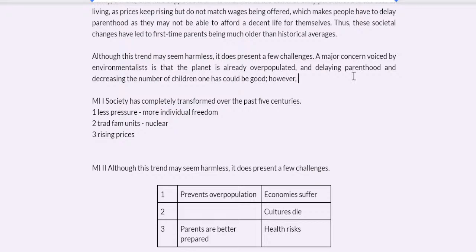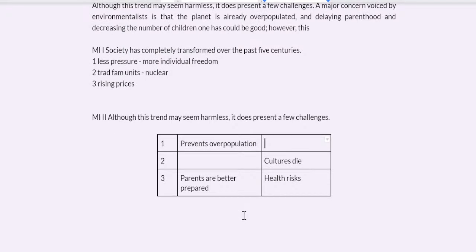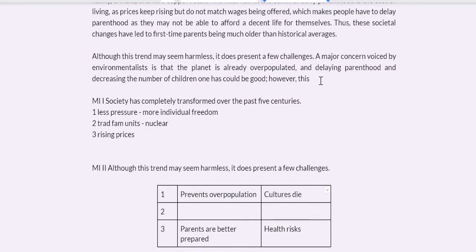However, this is a double-edged sword, right? Because at the cost of saving the planet, lots of cultures die out. I don't know if I should. Let me see. Here I have a point about economies, but maybe I think it's better to have this because you're saving the planet, but you're killing off human culture, right? This is a double-edged sword.